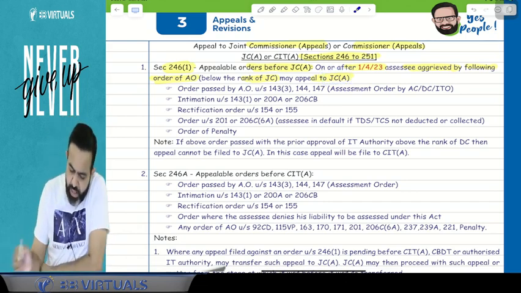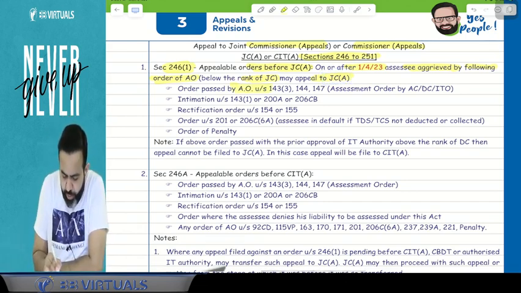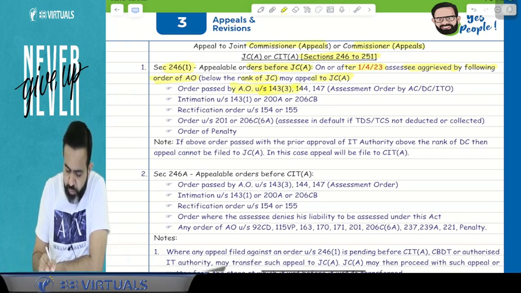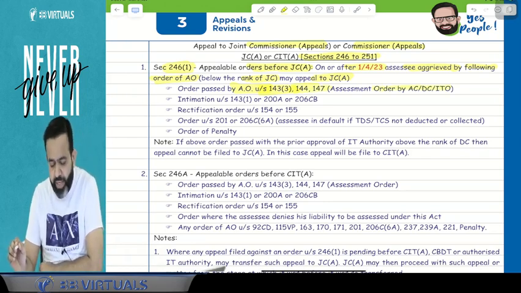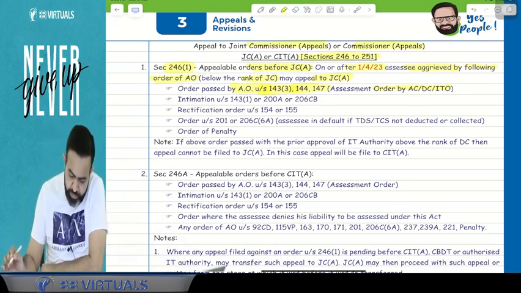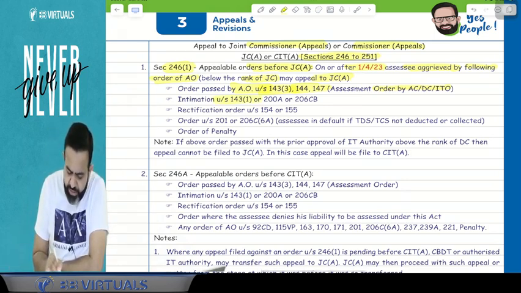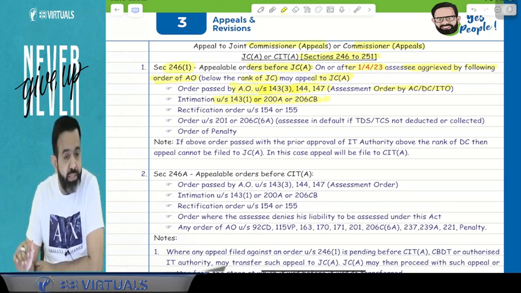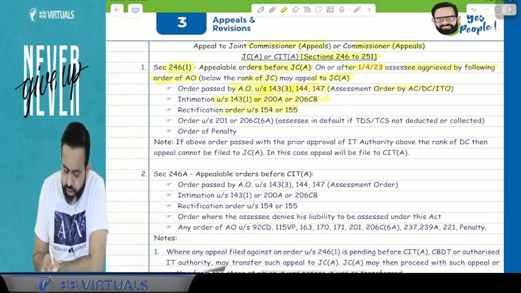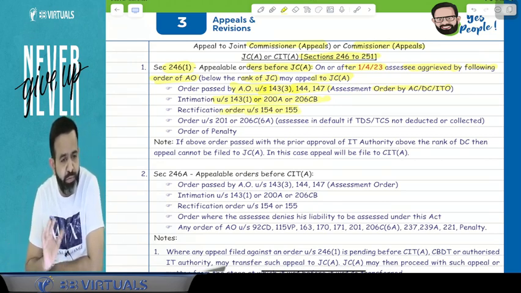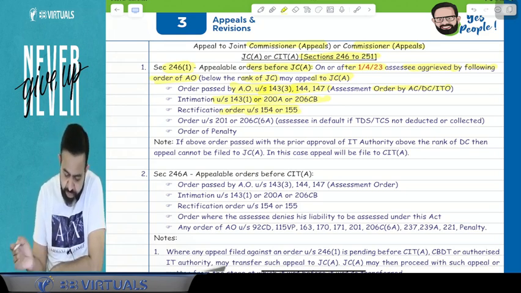Now next part. First, an order passed by the AO under section 143(3) or 144 or 147, I can say that is an assessment order passed by the ACDC or ITO. Second is an intimation under section 143(1) or 200A or 206CB, that is called intimation, normal intimation or TDS TCS intimation. Third is a rectification order under section 154 or 155, so if there is any rectified order.